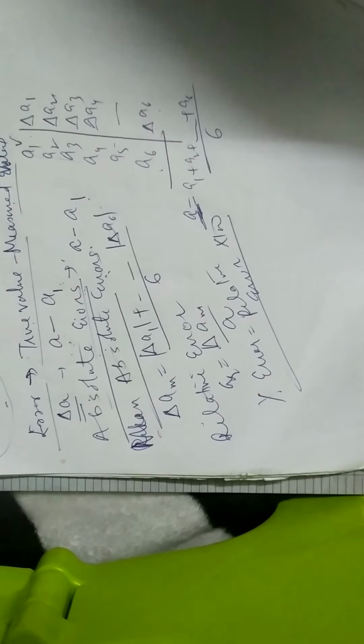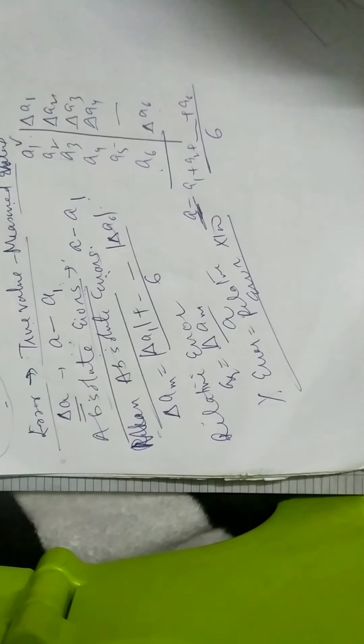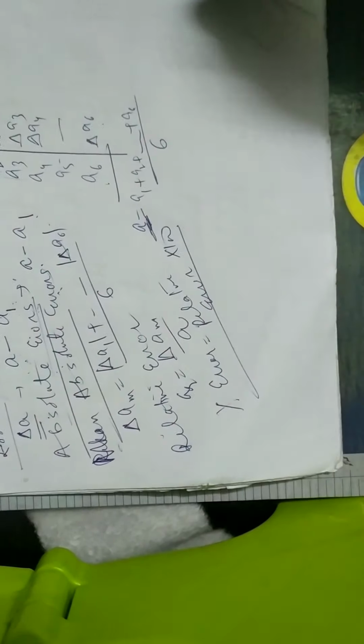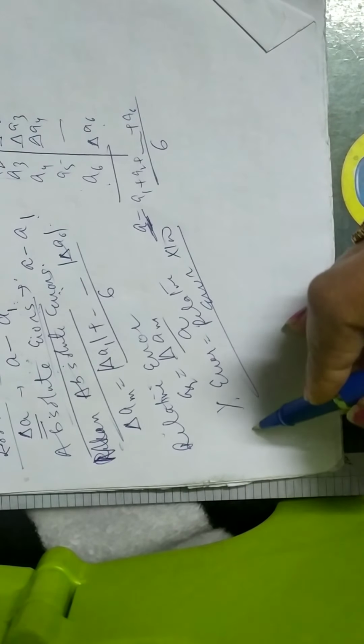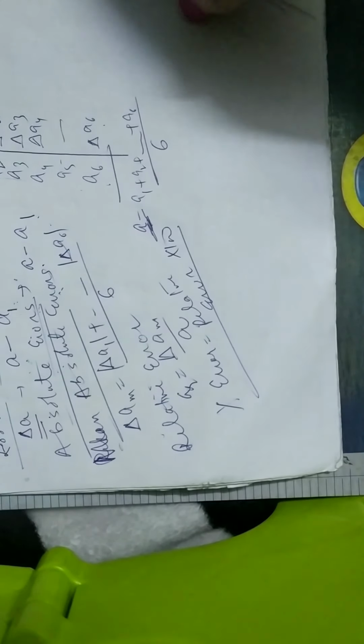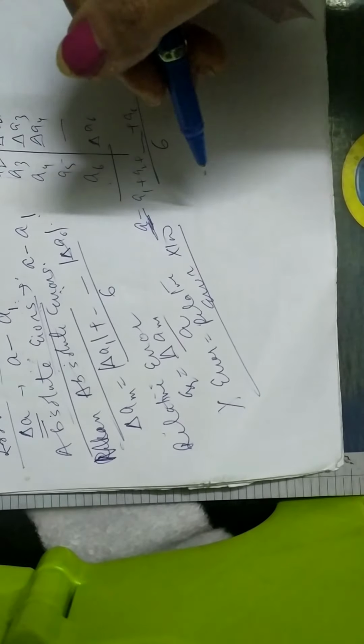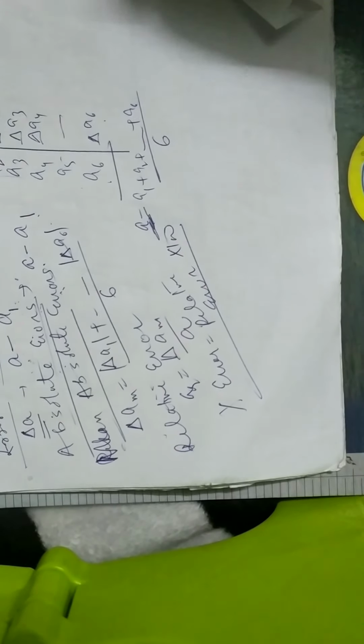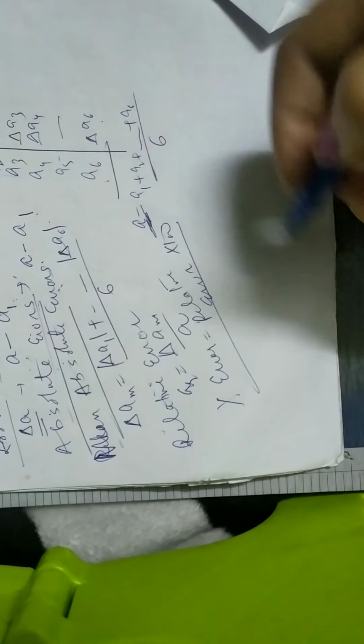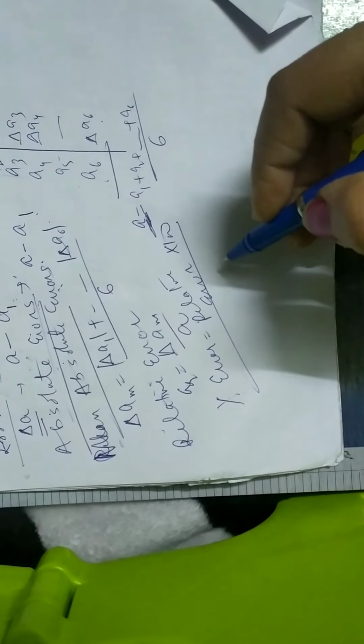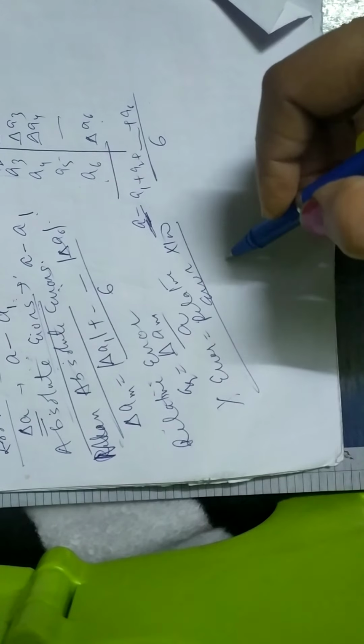Okay, so these are different types of error. We'll discuss one kind of numerical in the class. Okay, and I'll send you that numerical on WhatsApp so that you can solve it based upon these formulas. Next is how errors propagate in addition, subtraction, multiplication, division and so on. Like if there are two quantities and you add them, how they